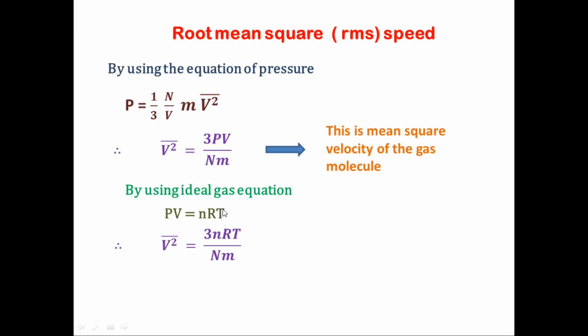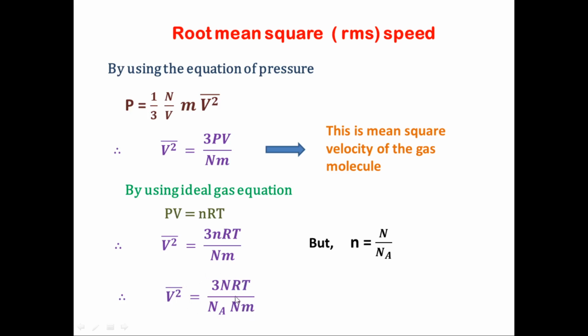But according to the introduction part of the chapter Kinetic Theory of Gases and Radiation, we are familiar with the value of small n, because we know that small n is equal to capital N upon Na. Capital N is the total number of gas molecules, and Na is Avogadro's number. So n is equal to N upon Na. Put the value of small n in the given equation, so we get v square is equal to 3 into N upon Na, RT divided by Nm. So we get the new equation.